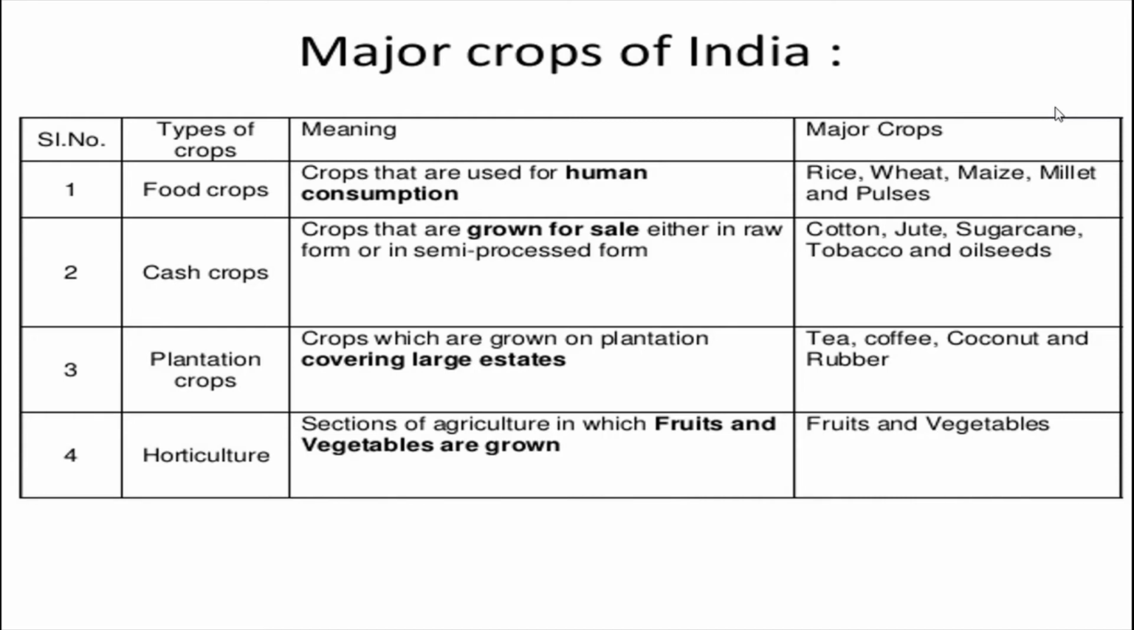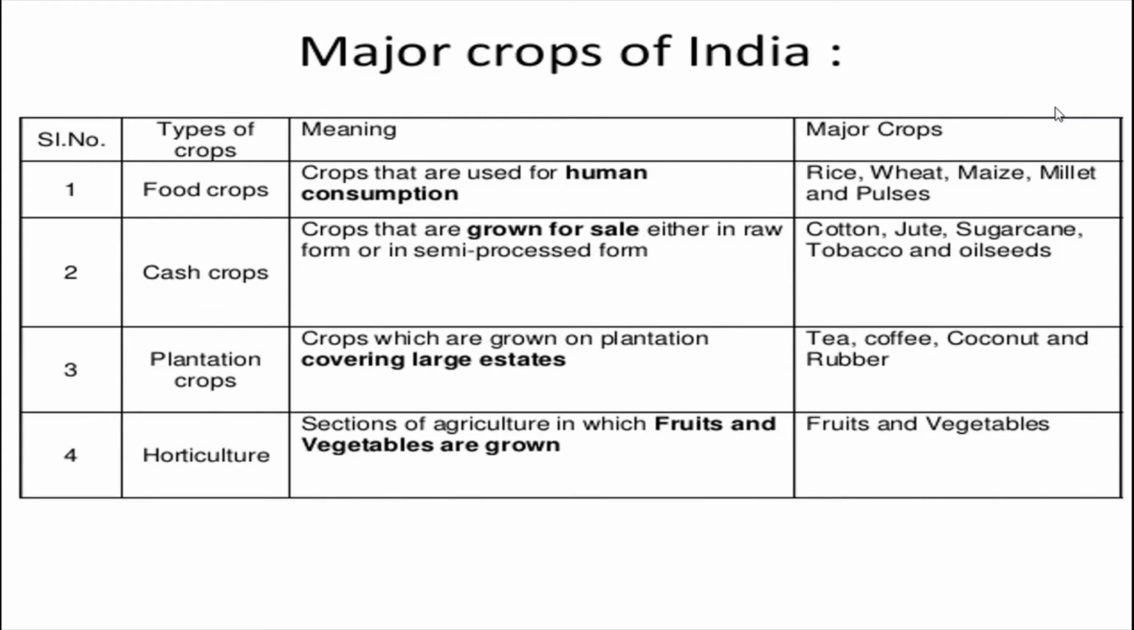Okay, fine. Now plantation crops, crops which, as we have already seen about plantation, are grown on plantations covering large estates, large tracts of land, right? For example, tea, coffee, coconut, banana, rubber, these are the plantation crops.